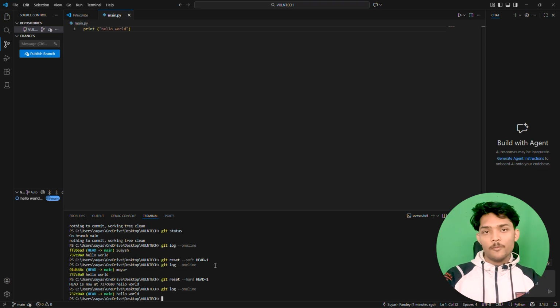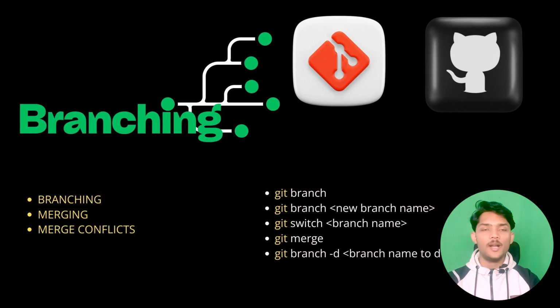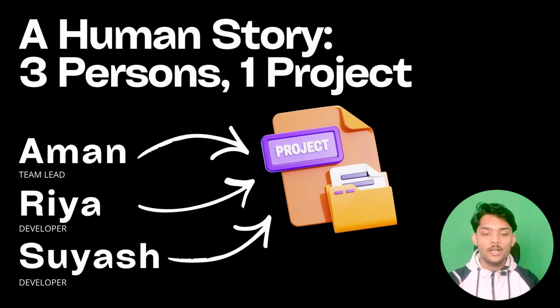So these were some basic fundamentals of Git. So this was it for the fundamentals. Now let's understand what is branching and how we are going to work on branches. We are going to take the same example of Aman, Ria and Suyash. Here again Aman is the team lead, Ria and Suyash are the developers.